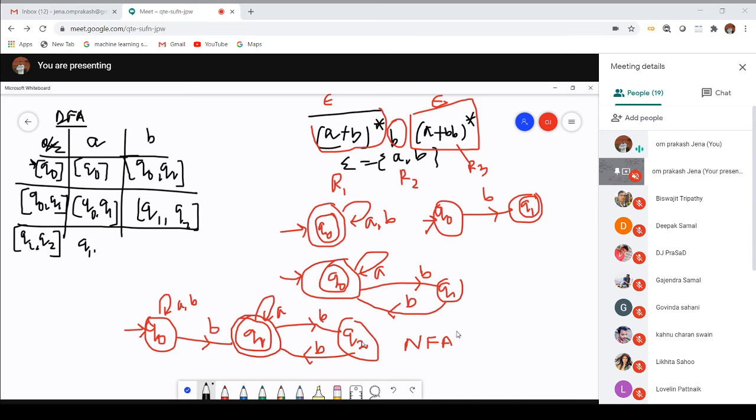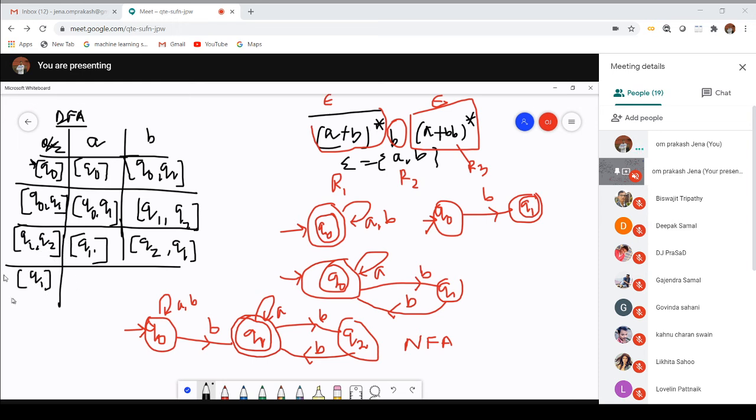Is there any movement on Q2 on A? No. So it will be only Q1. Next, pass B on Q1. There is a movement to Q2. Pass B on Q2, there is a movement to Q1. Q1 Q2 is the same as Q2 Q1, it is already present. So which one is newly generated? Q1 is newly generated.